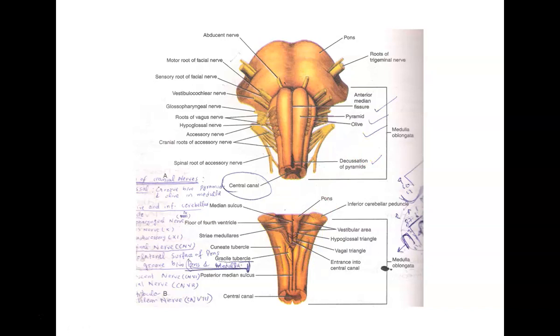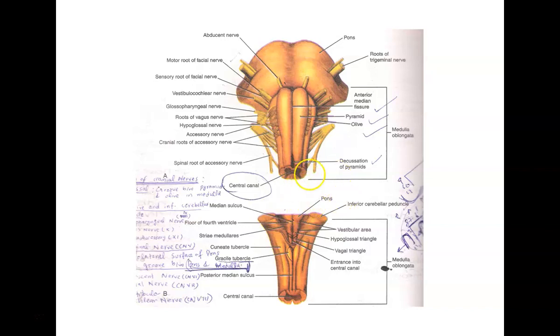Now, generally, if you look into the structure of the medulla oblongata, it is conical in shape, and the broad extremity of the cone is directed upward. Now, if you look into the internal structure of the medulla oblongata,